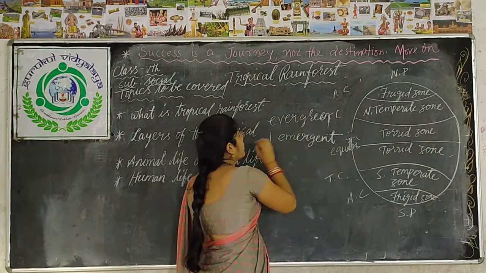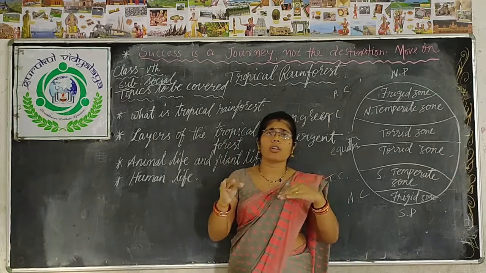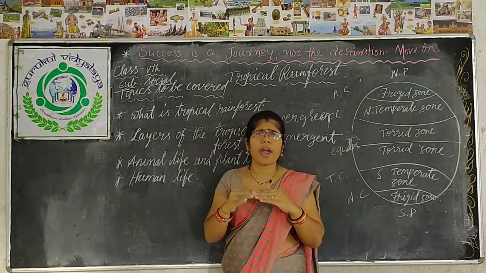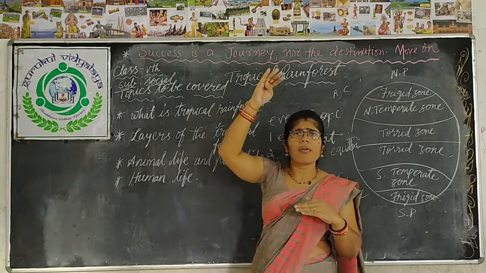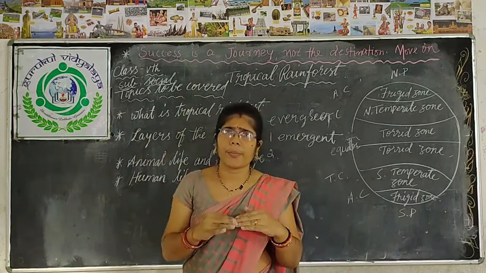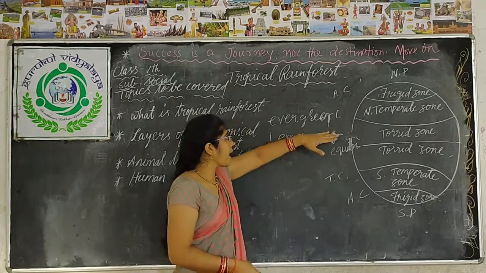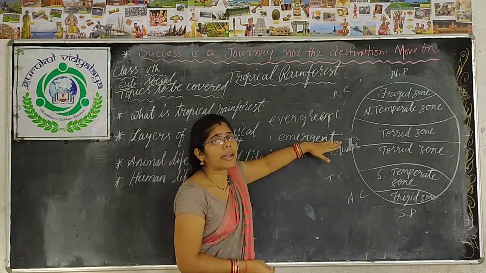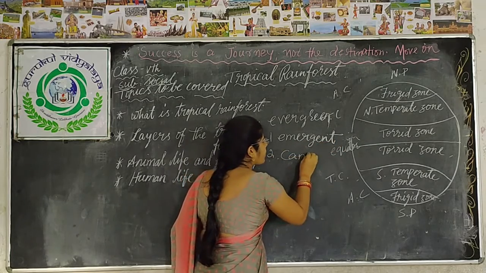Emergent layer. What does emergent layer mean? The tall trees. In the tropical rainforest you find very big trees which are around 50 to 60 meters high. That type of trees comes under which layer? Emergent layer.